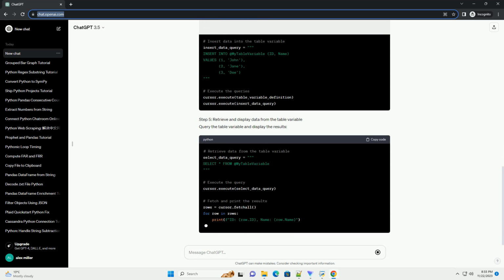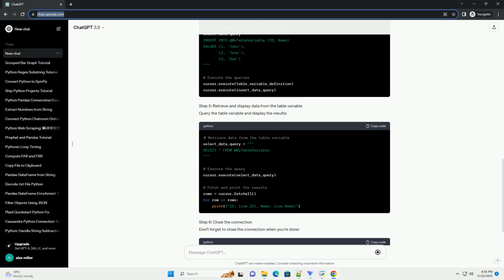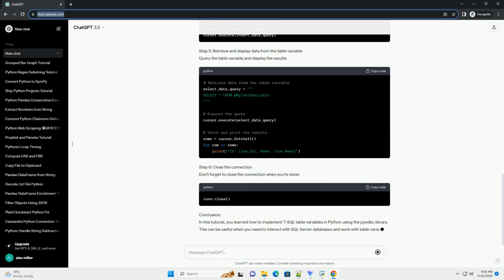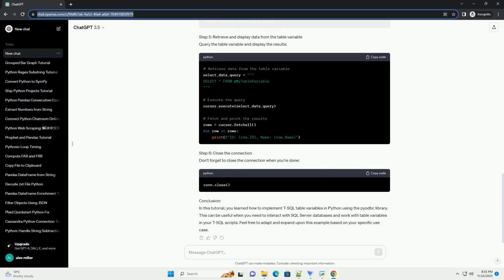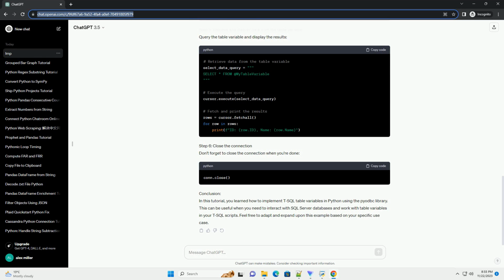Prerequisites. Step 1. Install pyodbc. If you haven't installed pyodbc yet, you can do so by running the following command in your terminal or command prompt. Step 2. Import necessary modules. Create a Python script and import the required modules.